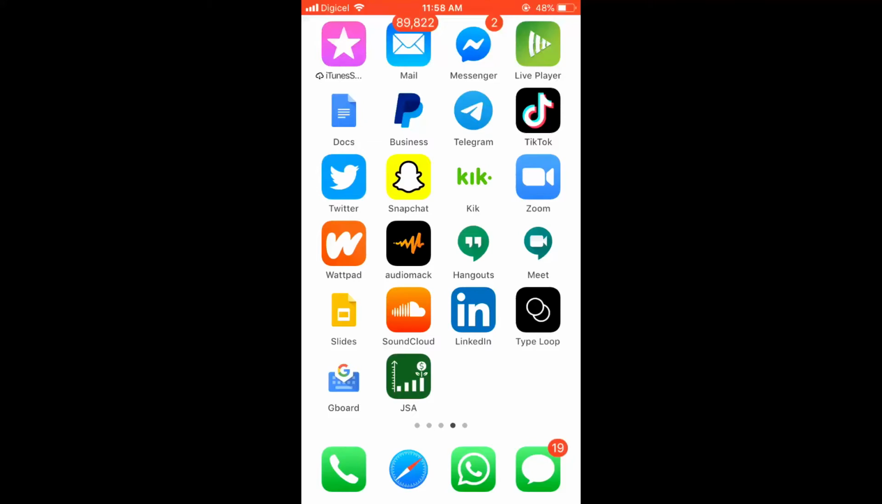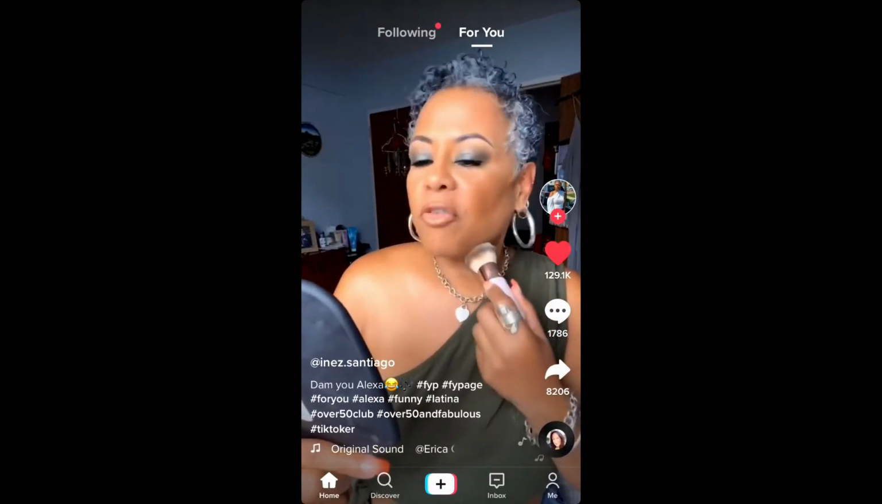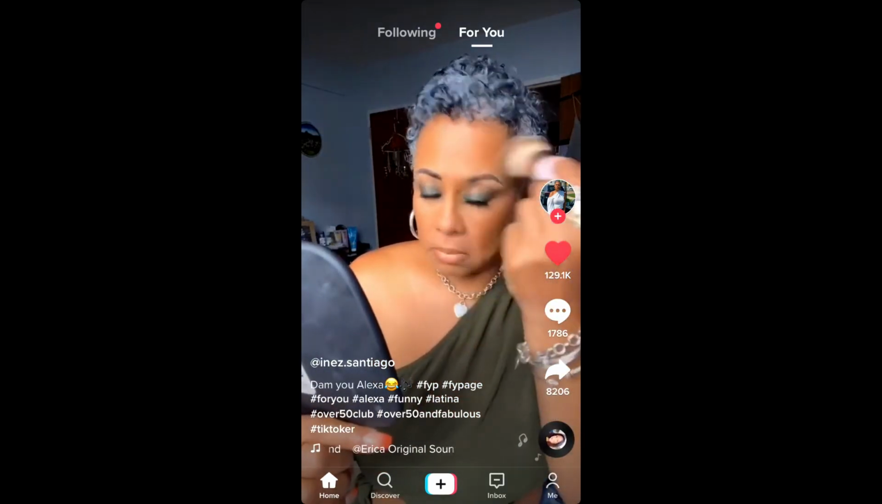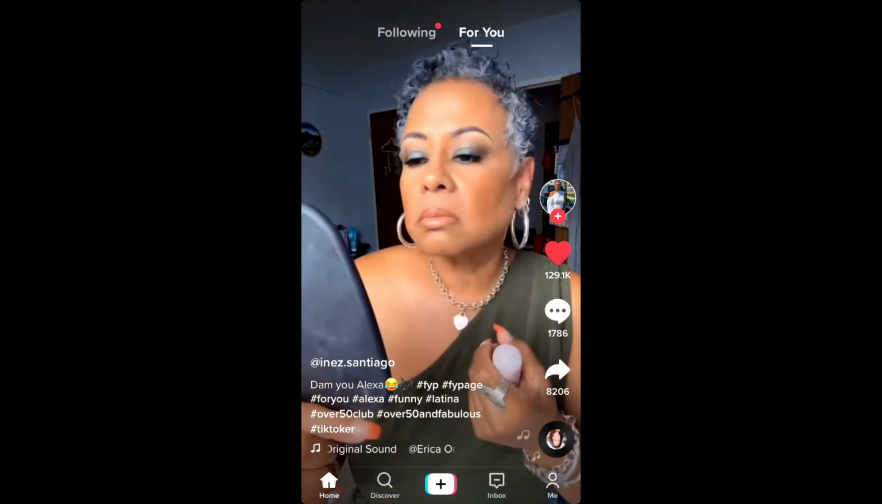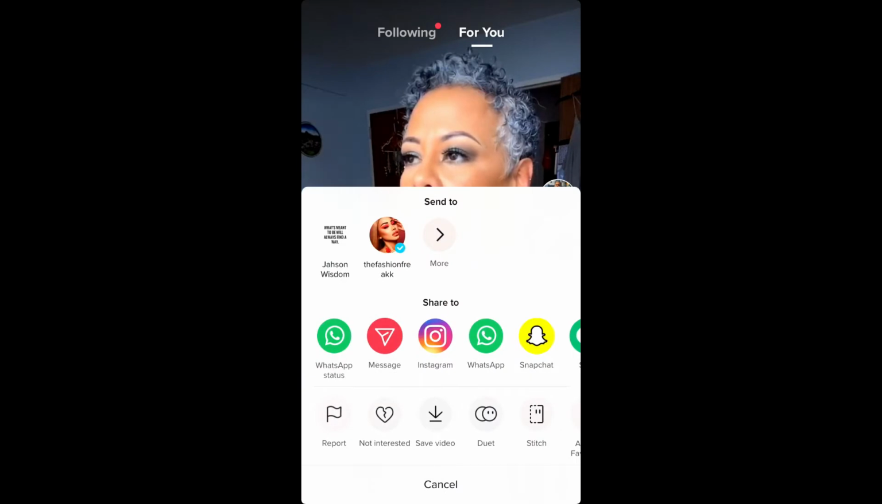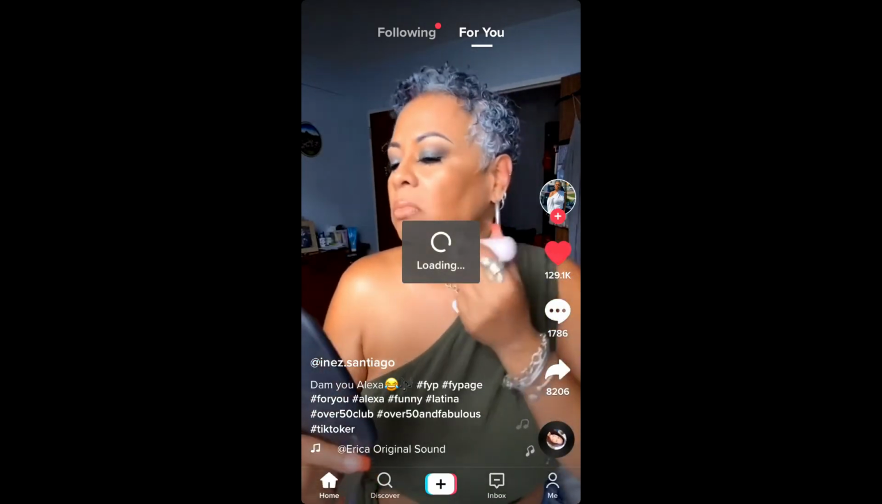How to use the new Stitch feature on TikTok. Okay, first we're going to go into the TikTok app, and then you'll search for the video that you'd like to stitch. I'm going to be using this one. You'll click on share, and there you'll see the option pop up to stitch video.